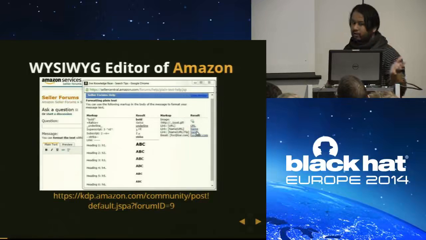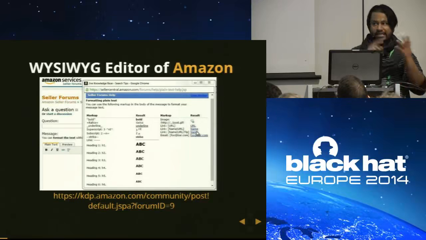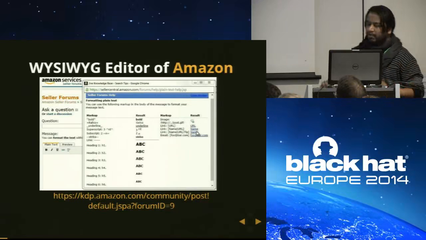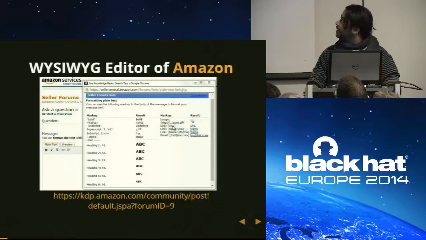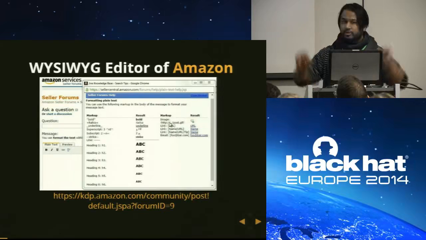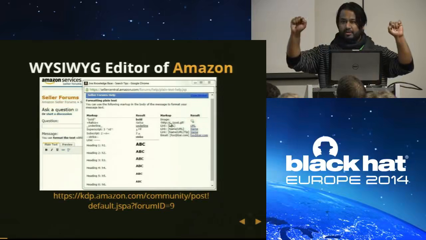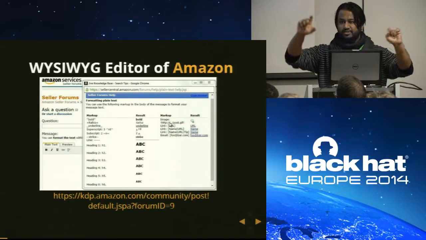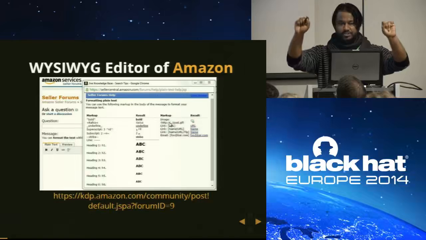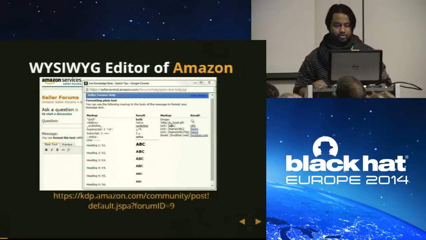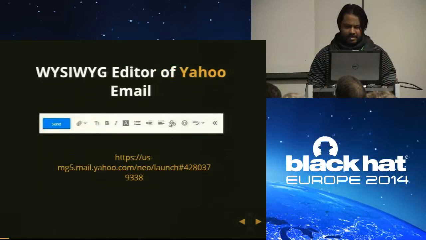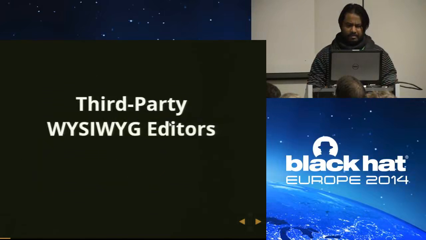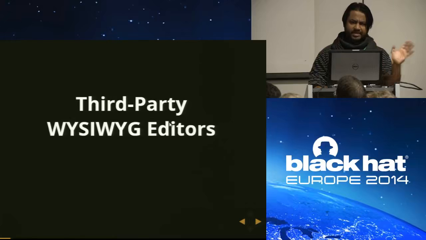This is the WYSIWYG editor that is right now in use on Amazon, on their Seller Central forum and on their Kindle Direct Publishing forum. On these two forums, if you want to post an image, you have to mention the image URL in two exclamation marks. Then their WYSIWYG editor will consider, okay, if there are two exclamation marks, this is an image URL. This is the WYSIWYG editor of Yahoo email. So these are the top sites' WYSIWYG editors.